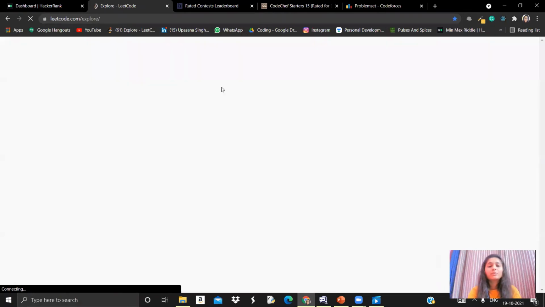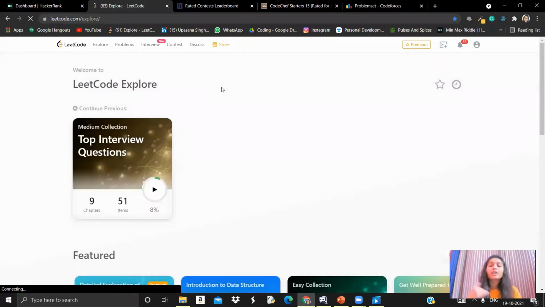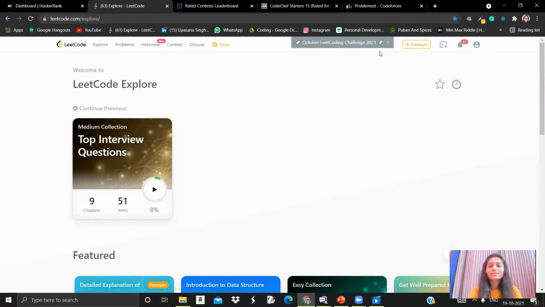Also, for every problem you solve, there is a discussion section where a lot of people push their answers and their methods. So it helps you learn the optimized approach if you want to know it. You can check the most voted solutions from there. It also has a very good interface. It helps you maintain your interest in coding, and LeetCode is very good in terms of interview preparation. Now, moving on to the next platform.